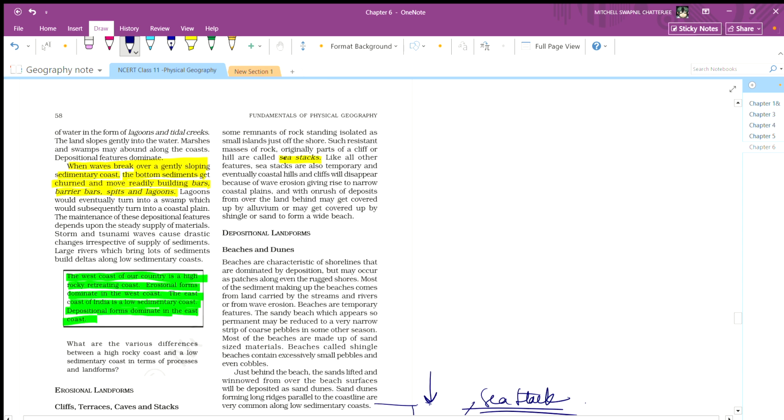Like all other features, sea stacks are also temporary, and eventually the coastal hill and the cliff will disappear because of wave erosion, giving rise to narrow coastal plains. And with the onrush of deposition, the land behind gets covered by alluvium, shingles and sand to form a wider beach.